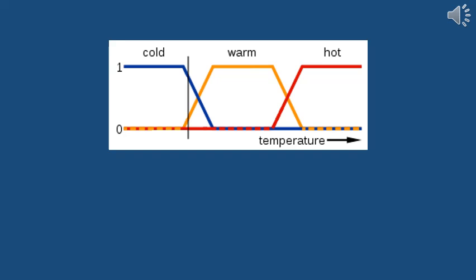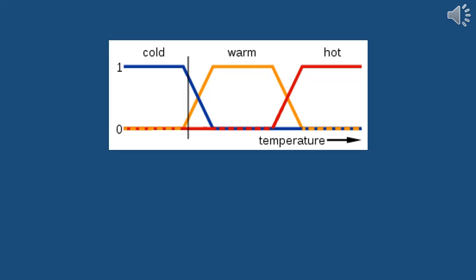These truth values can also be graphically represented using membership functions. On this chart, there are 3 different membership functions which represent the temperature of your glass of water. These values are cold, represented by blue, warm, represented by yellow, and hot, represented by red.